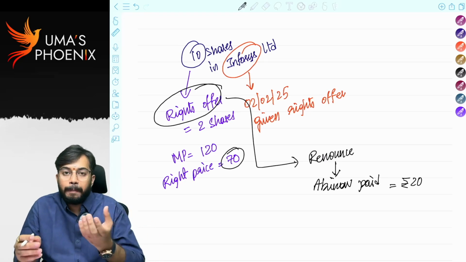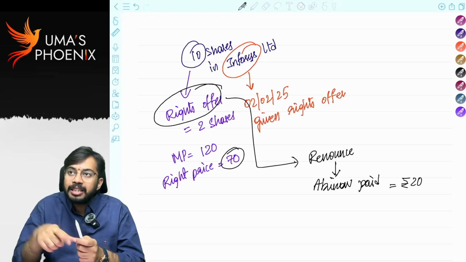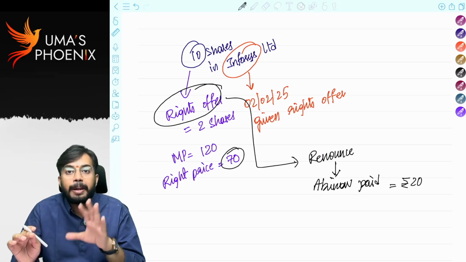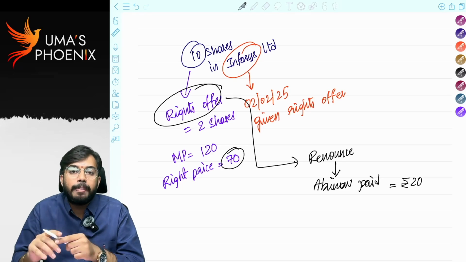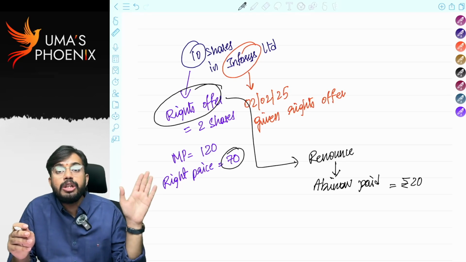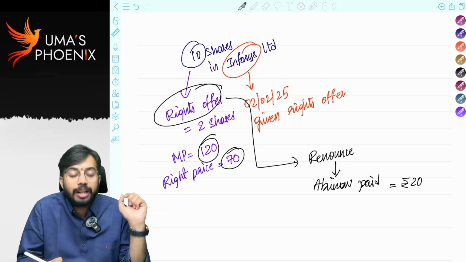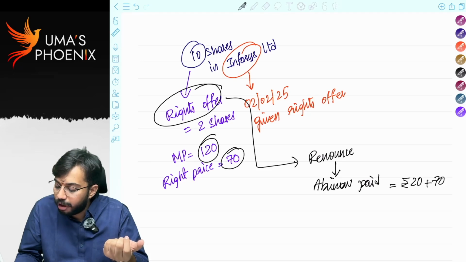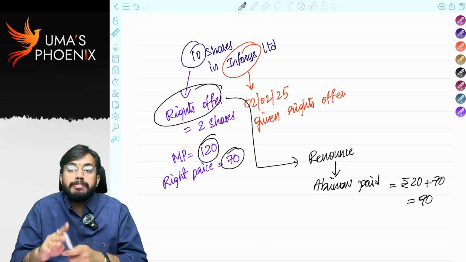By paying 20 rupees, he purchased the right. Using this right, he will purchase Infosys share only for 70 rupees. So 70 plus 20, what is the cost to Abhinav? Cost to Abhinav is 90 rupees only. If he goes to the stock exchange, he needs to pay 120 rupees. By purchasing the right from me, he is purchasing it only for 90 rupees. That is the benefit to Abhinav.